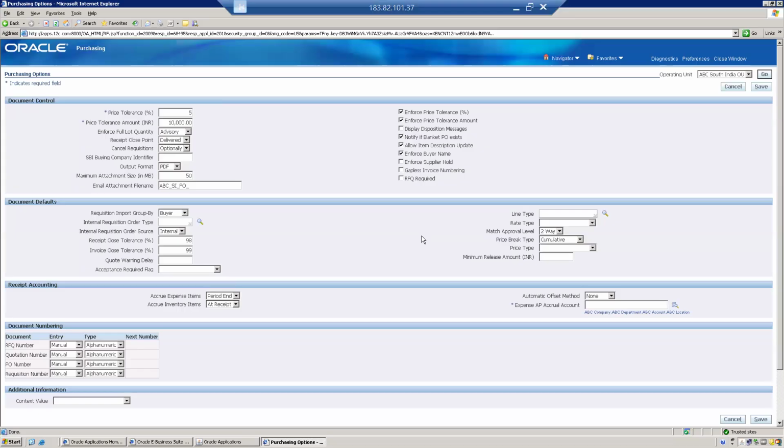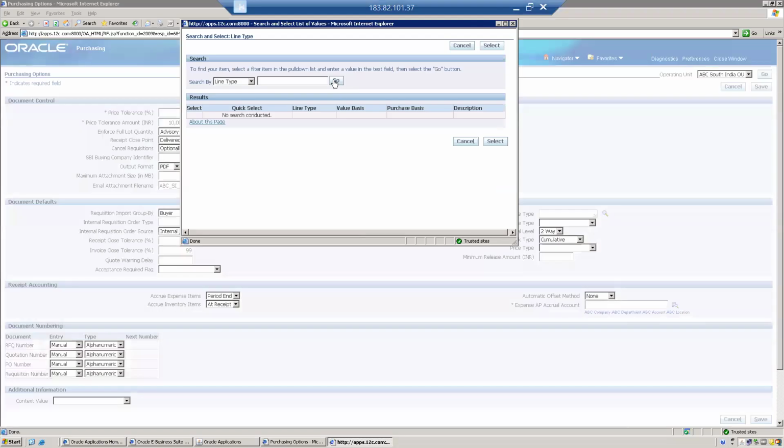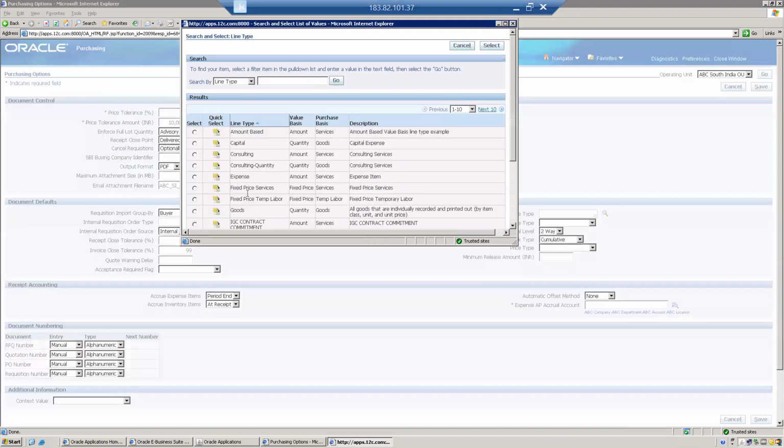So in that case, whenever you create a document, what line type you want to default, it will be goods. You can just click on this torch icon, search, and you will be having all things. See, services, expenses, consulting quantity, consulting amount based, goods.